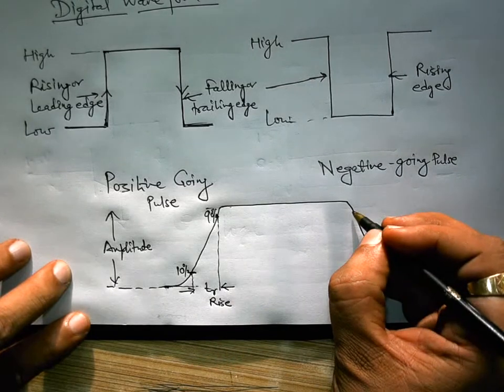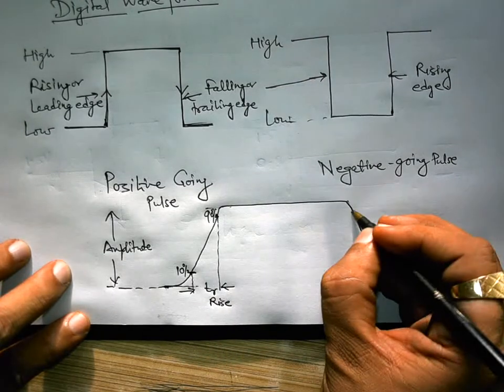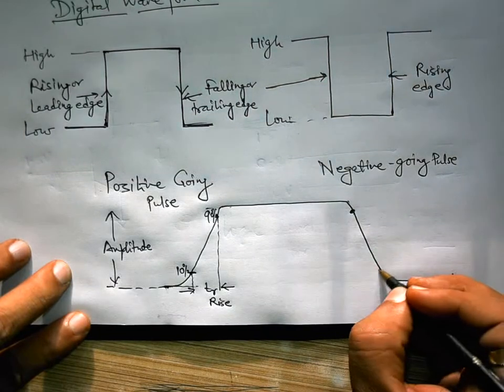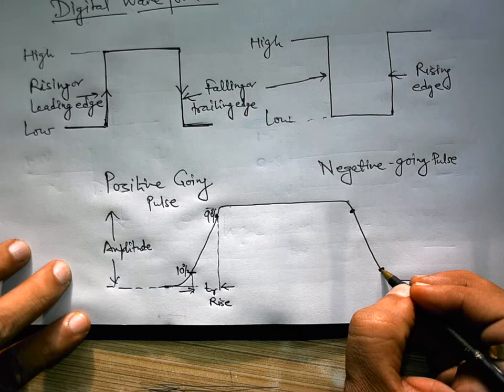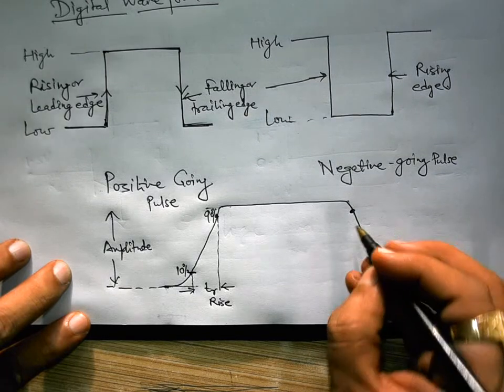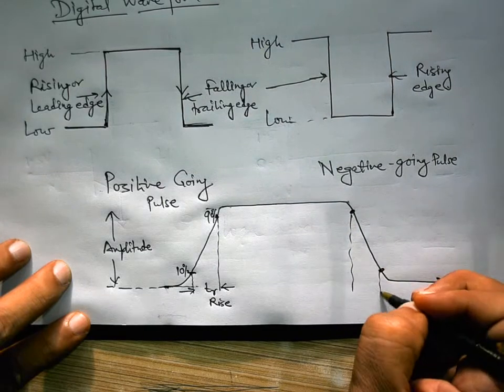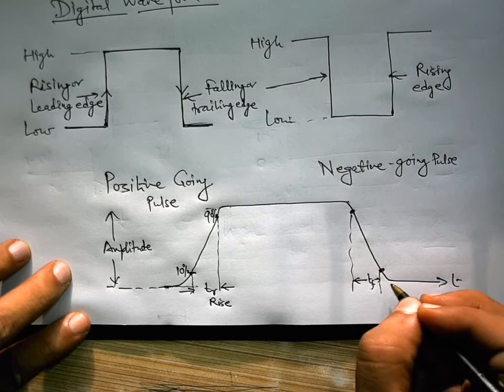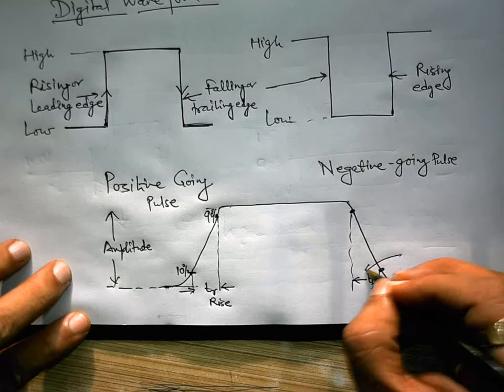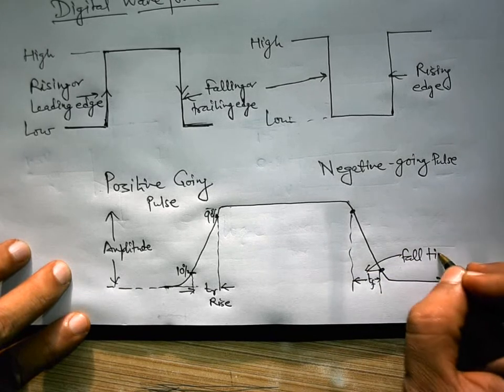Similarly, at this trailing edge, the time taken by the pulse to reach from 90% of its value to 10% of its value is called trailing edge or fall time. This is called fall time. This is written as tf and it is called fall time.